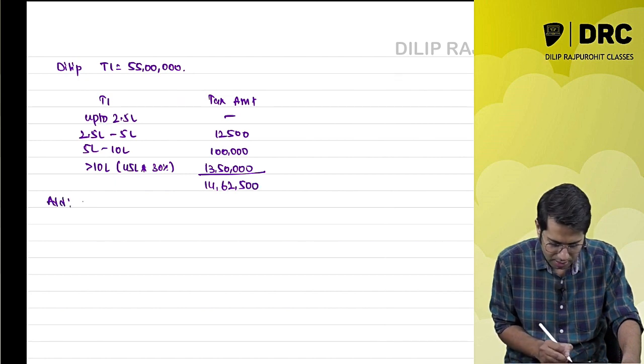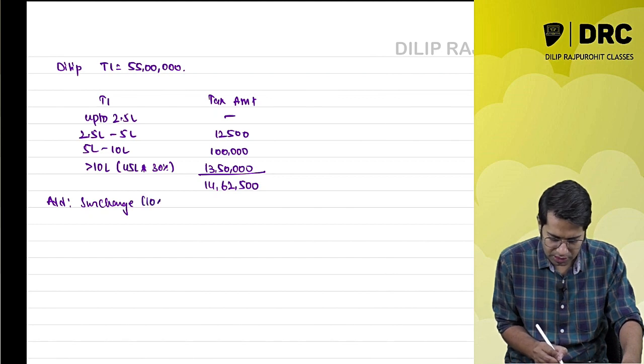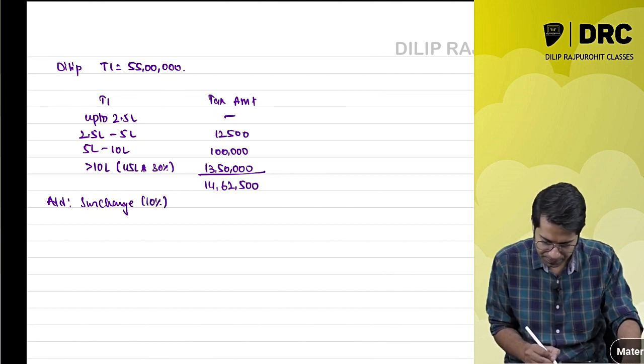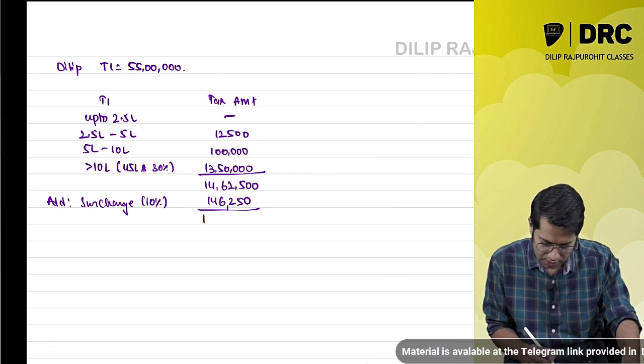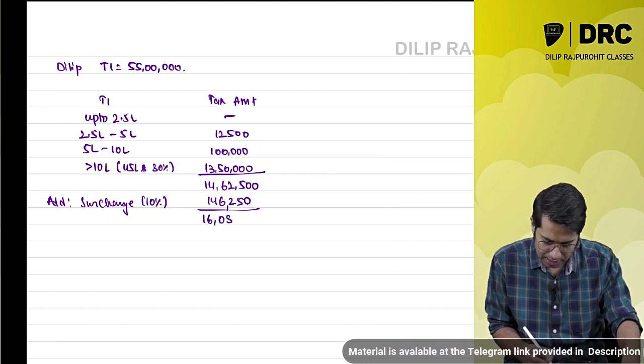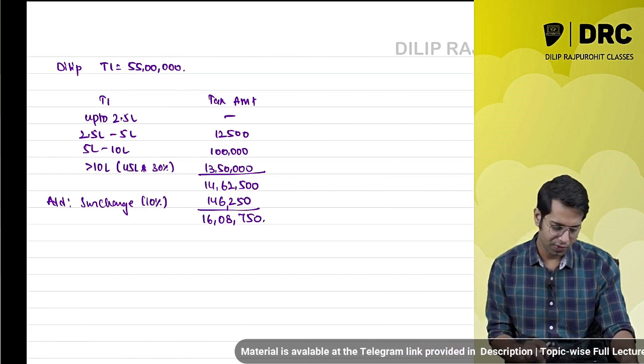Add surcharge, how much? 10%. How much is it? 1,46,250 rupees. The total comes to 16 lakh 8,750 rupees. 16 lakh 8,750 rupees.